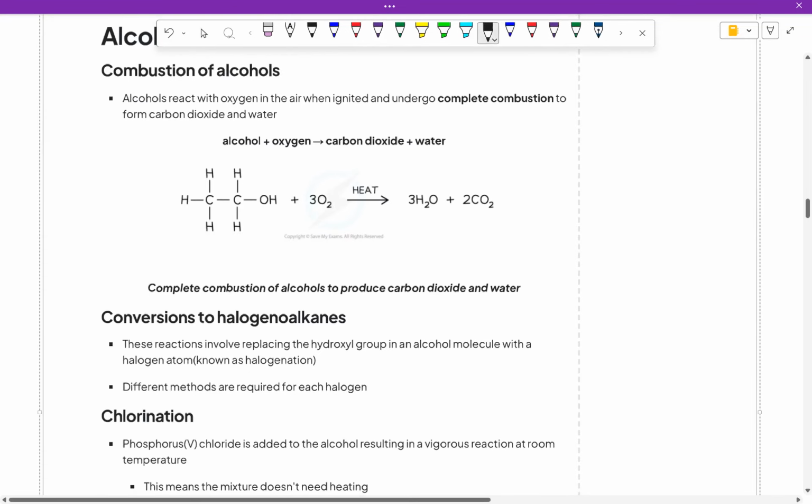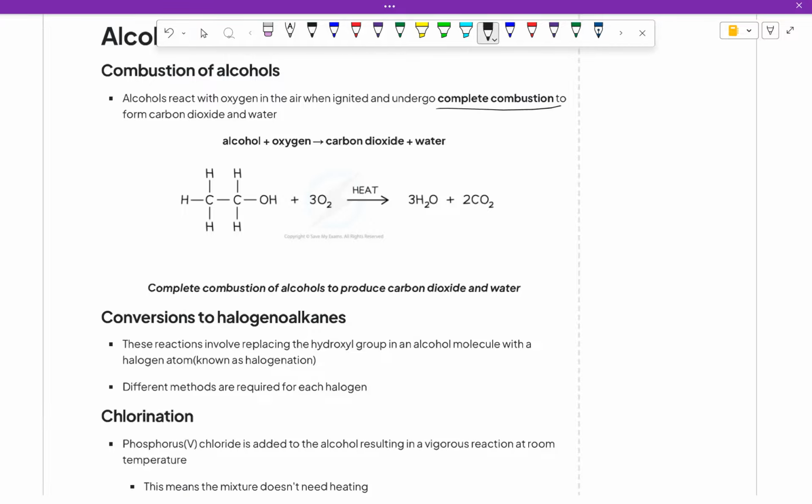But here's the more interesting part, where we talk about alcohols reacting with oxygen. When it comes to complete combustion, only for complete combustion, we have alcohol plus oxygen becoming carbon dioxide plus water only. So if you mix the alcohol and oxygen together and ignite it, burning it completely, it will become carbon dioxide bursting out, and at the same time it will leave some water.